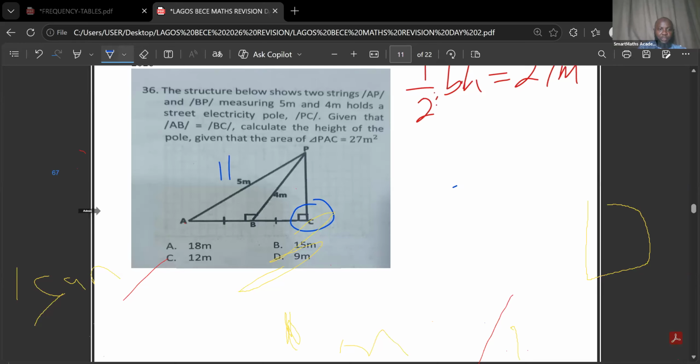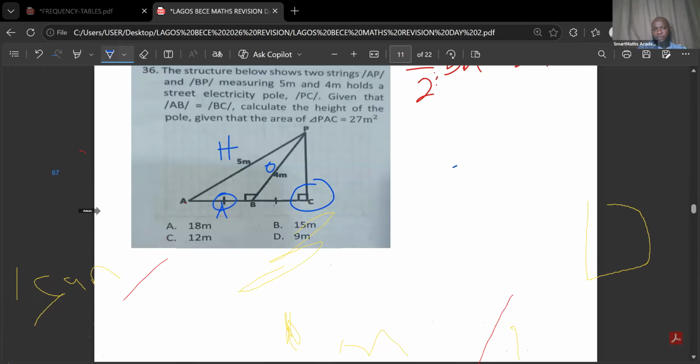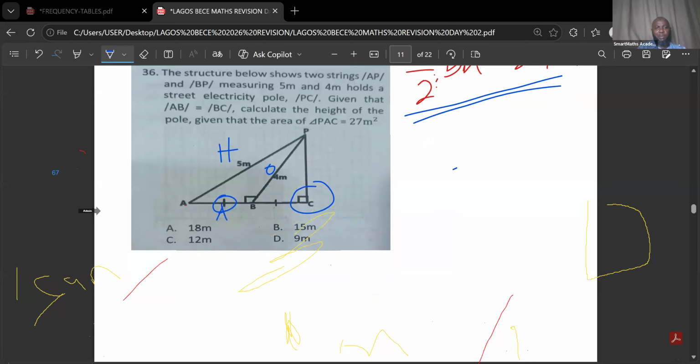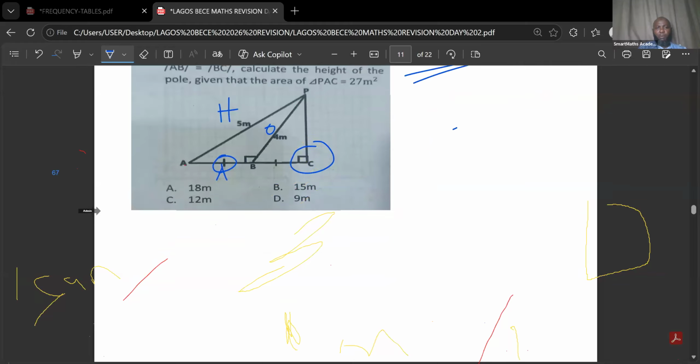So this will be the opposite and this the adjacent. We can use that to find the value of this place, and when we find it, we can use that to find the value of the height. Either way, we still get the value of the height. What we are looking for is the adjacent. So adjacent squared equals hypotenuse squared minus opposite squared.